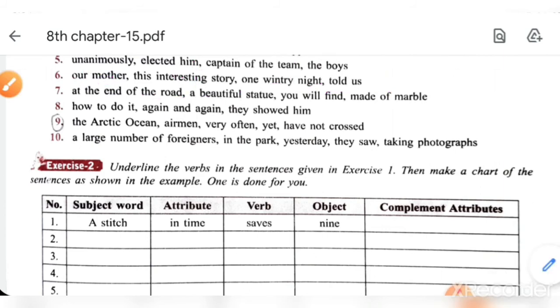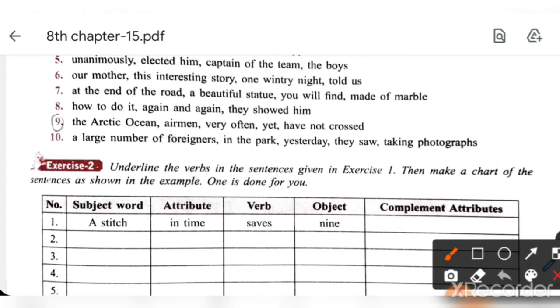Now the 7th one. At the end of the road, a beautiful statue you will find made of marble. So what will be the first part? You will find a beautiful statue made of marble at the end of the road. I repeat, you will find a beautiful statue made of marble at the end of the road.